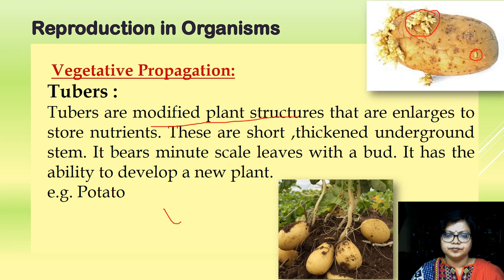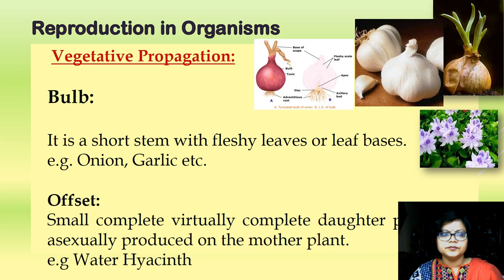Right? Bulb, that is a fleshy short stem with fleshy scale leaves. Here example is onion and garlic, that is a small disc that represents the stem. On it what we find is that fleshy leaves are present, and below it the adventitious roots are present.